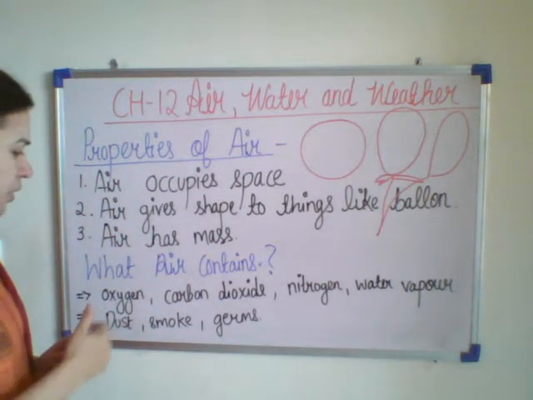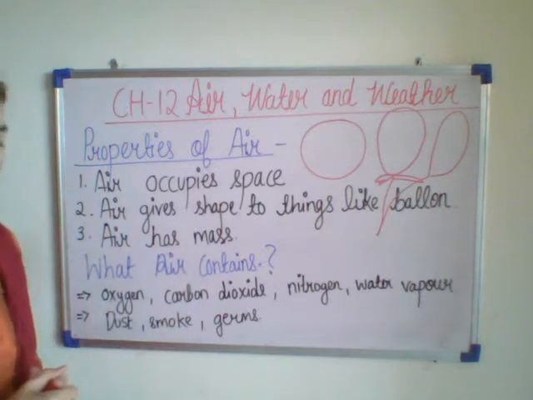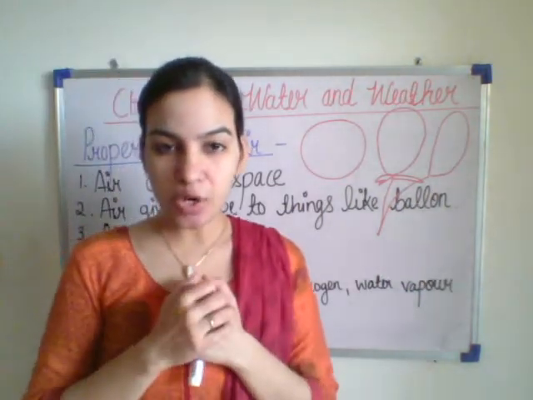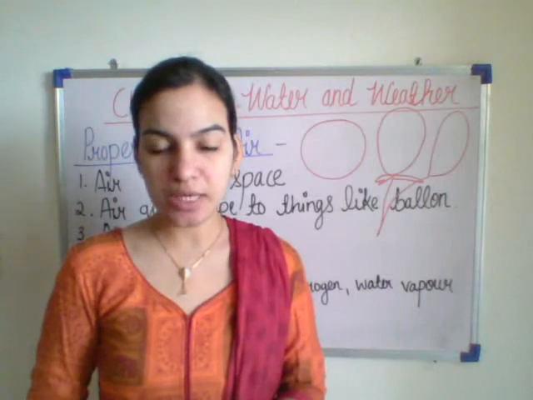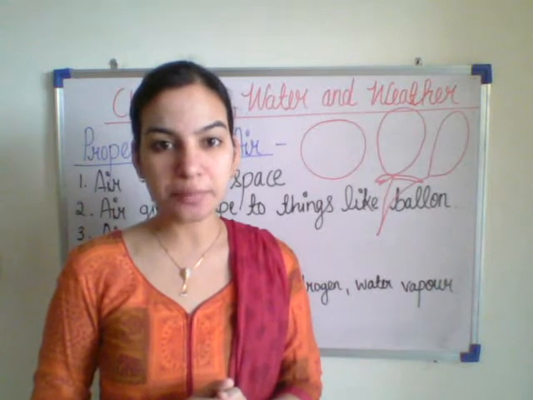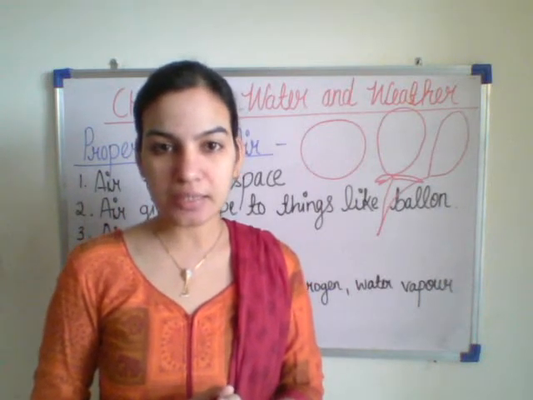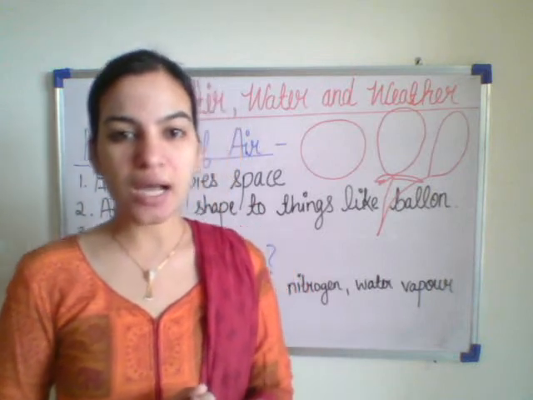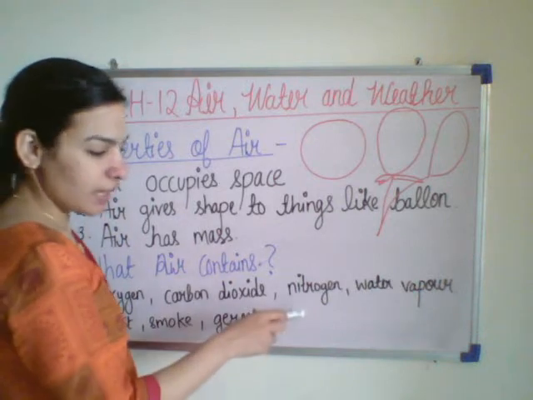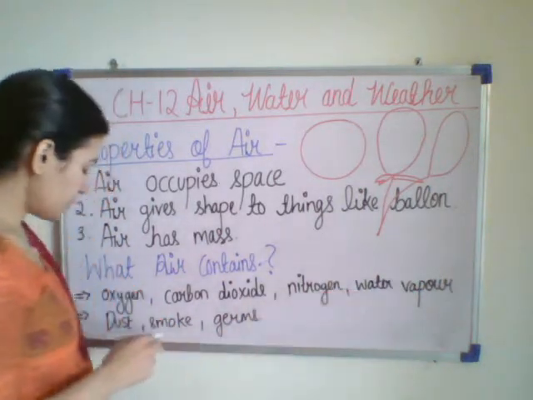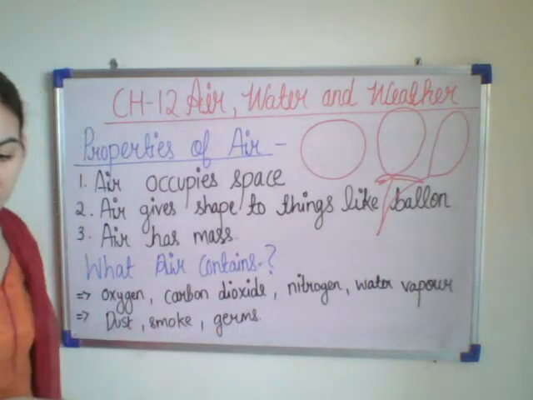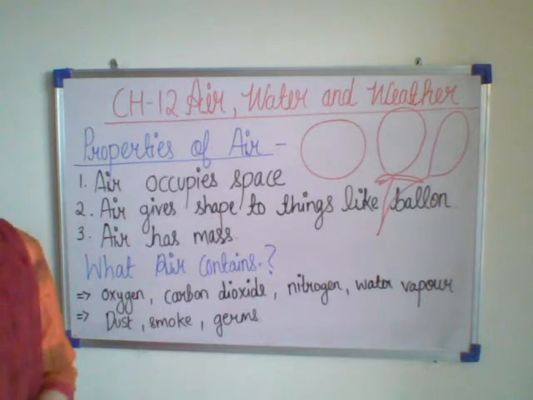Now let us study what air contains. You all know, we have studied in the chapter that we need oxygen and the plants need carbon dioxide. From where do we get the oxygen and from where do the plants get carbon dioxide? From the air. It means that the air contains gases like oxygen and carbon dioxide. Apart from these gases, air also contains nitrogen, water vapor, dust, smoke and germs. These are also present in the air.